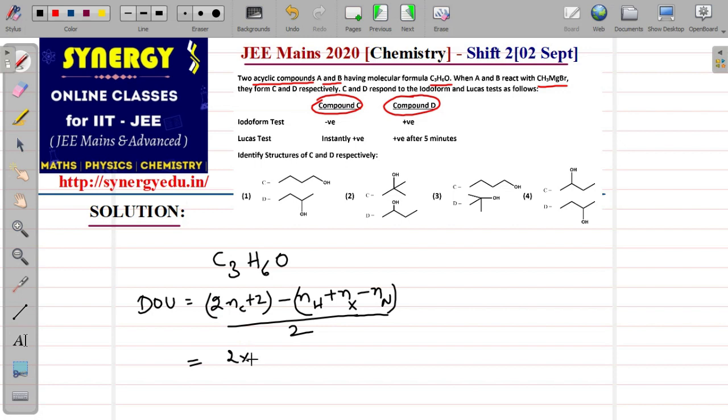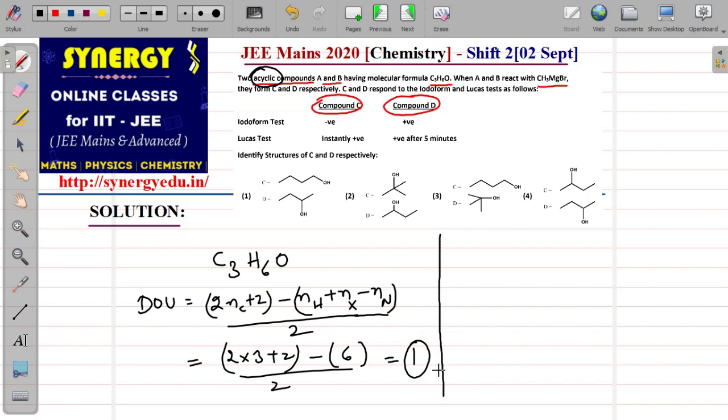Now here, that means 2 times 3 plus 2 minus the number of hydrogens, which is 6, and there are no halogens. So 8 minus 6, divided by 2, gives 1. So the degree of unsaturation is 1. And they say it is an acyclic compound, which means it is not cyclic. You have to take a linear, non-cyclic form and put one double bond to satisfy the degree of unsaturation. So I am taking possible structures like this, the first being acetone, and the second one an aldehyde.